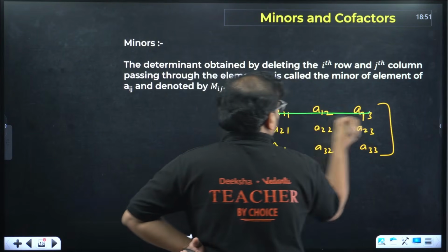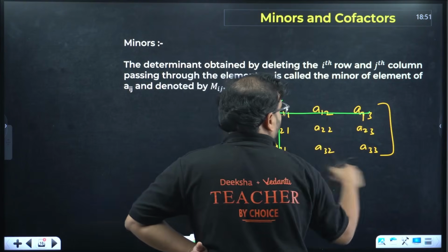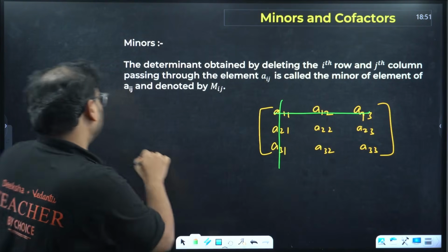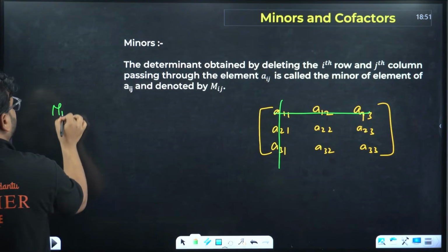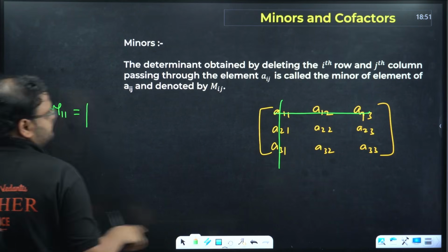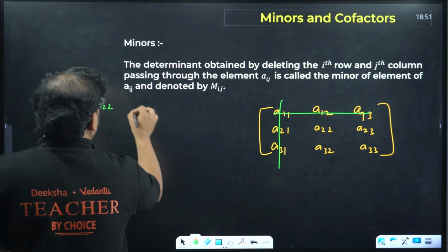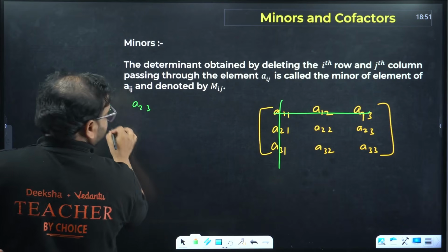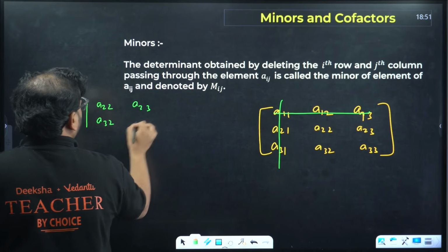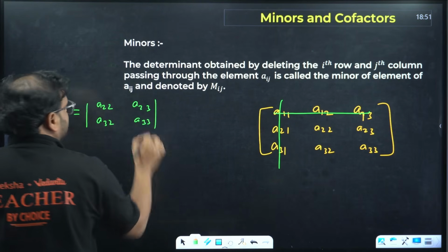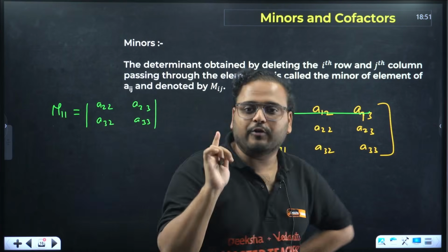Remove that particular row and column, the remaining part is called the minor for the element 11. We write this as M11 equals to what? That value will be A22, A23, A32 and A33. This is the minor of the element, M11.